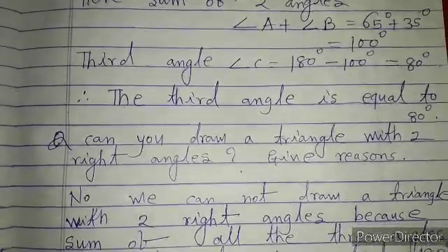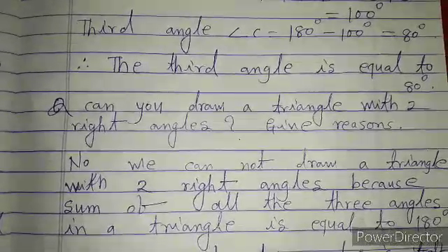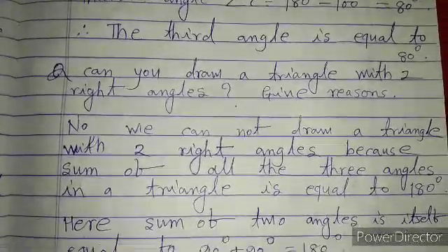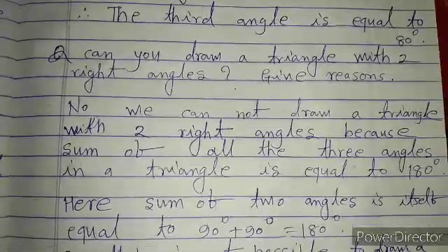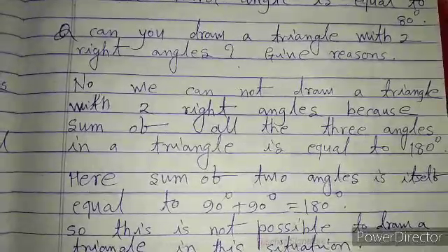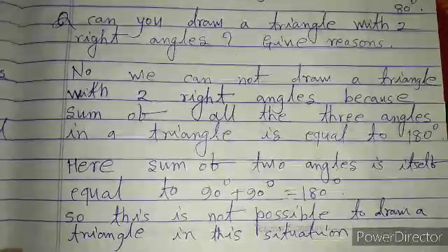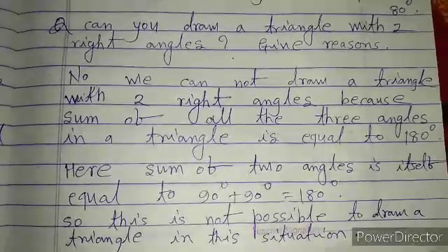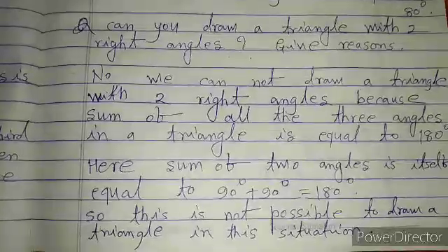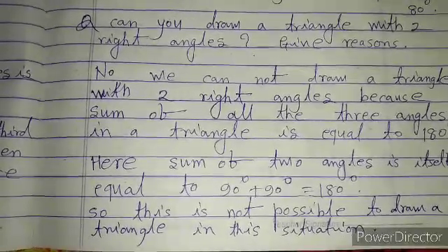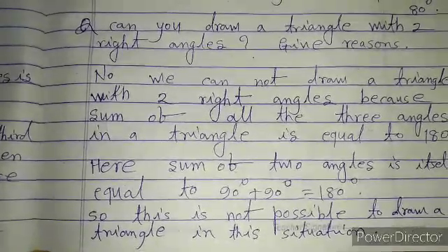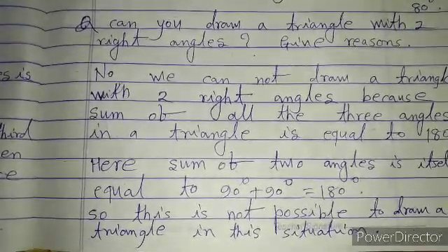As we know that the sum of all the three angles in a triangle is equal to 180 degrees, we cannot construct a triangle in which two angles are right angles. Here the sum of two angles is itself 90 degrees plus 90 degrees, equal to 180 degrees. So it is not possible to draw a triangle in this situation.